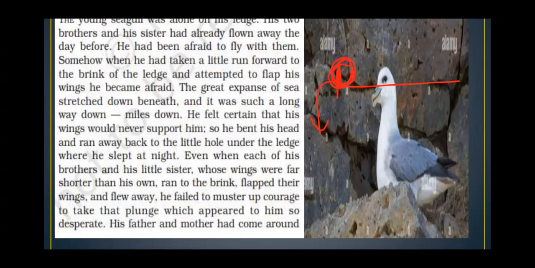So his younger brothers and sister have already come to the verge, to the brink, and they have already taken flight by flapping their wings, and they could run away from there. They plunged into the water. Plunge means they jumped into the water, jumped from the ledge. They were jumping, and then they were flapping their wings, and finally they were able to fly away.